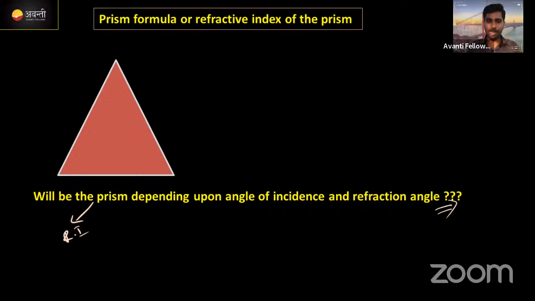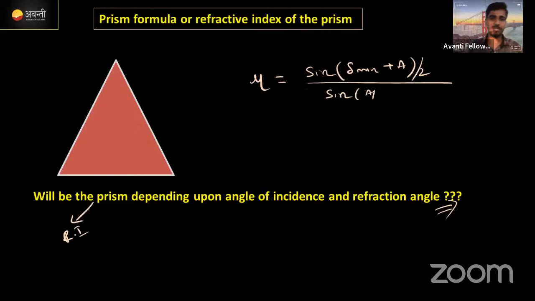You have already observed the equation for the refractive index. What is that? Mu is equal to sine of delta minimum plus A divided by 2, divided by sine of A by 2. Now once you go through the equation, tell me whether the refractive index of the prism depends upon the angle of incidence and angle of refraction.